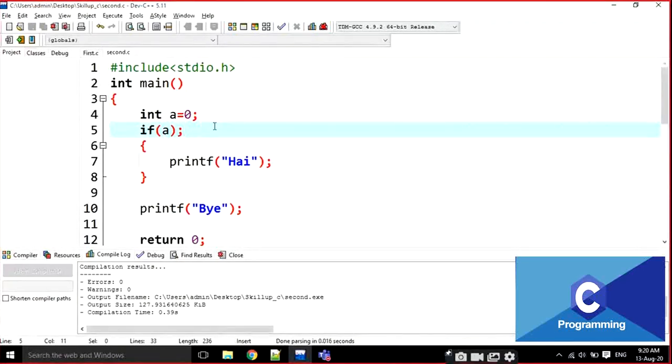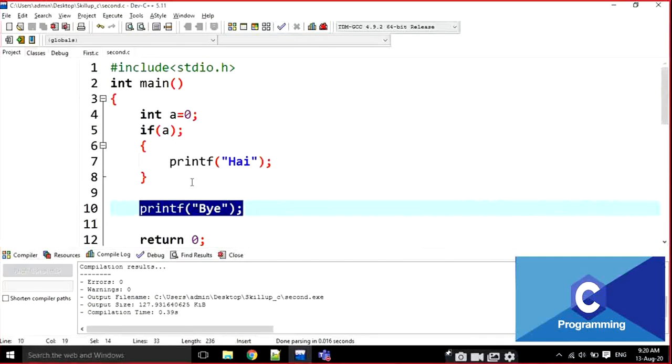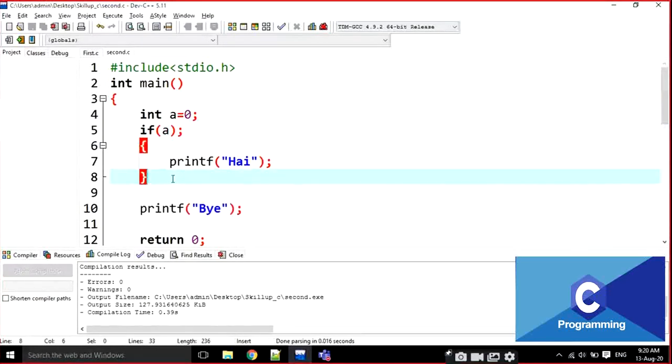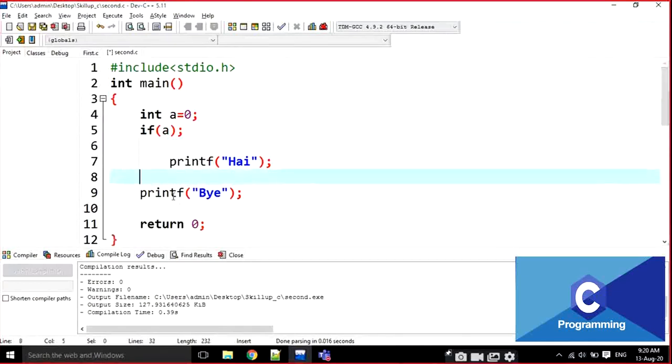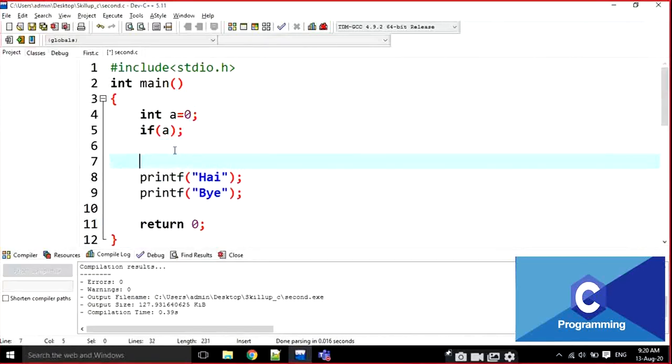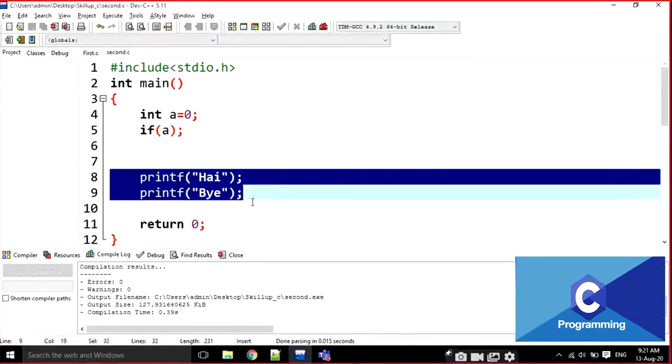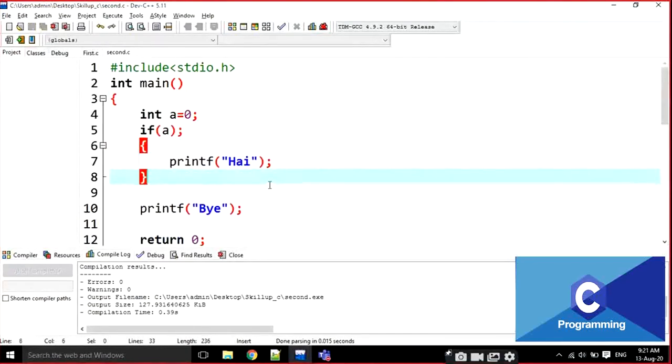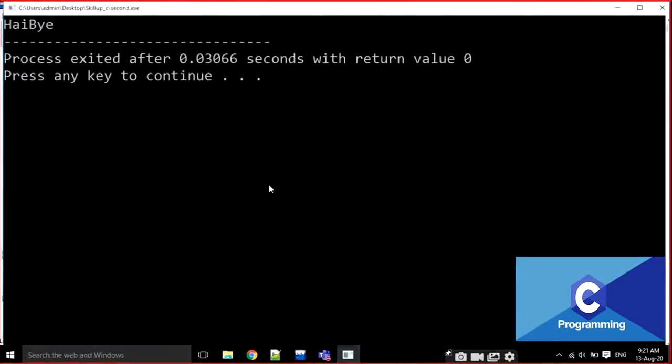There is no relationship. For example, if I execute it, this line is executed normally and this line is executed normally. This is very similar to this. 100%, there is no relationship between this if and this hi statement. Yes, this is done, and normally hi is printed and bye is printed. Like that it is going to be executed. If I execute it, it is going to be hi and bye.